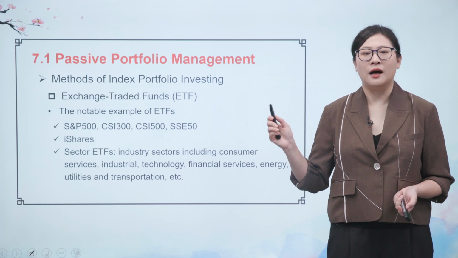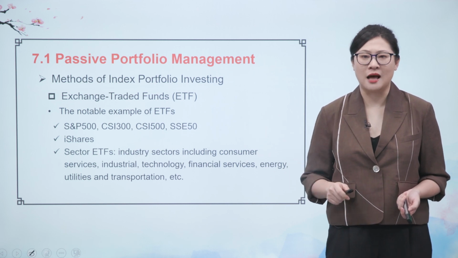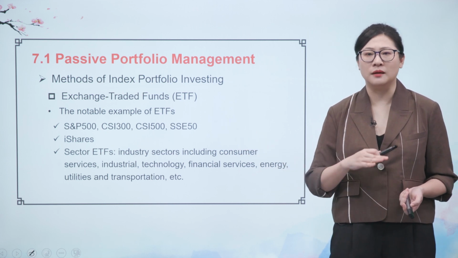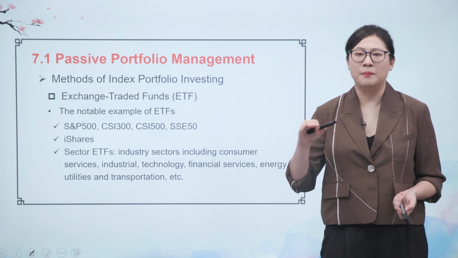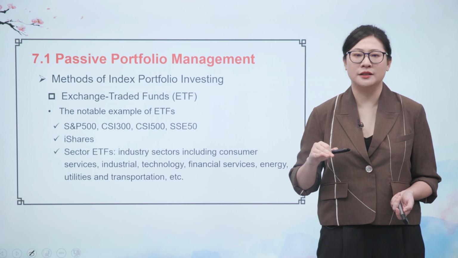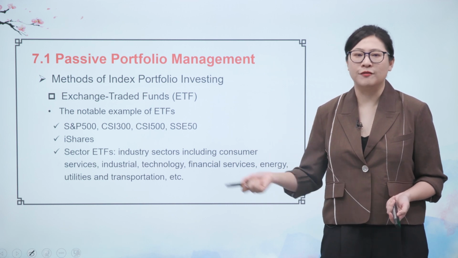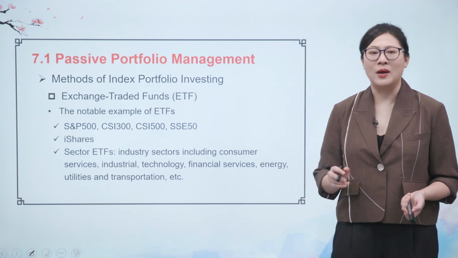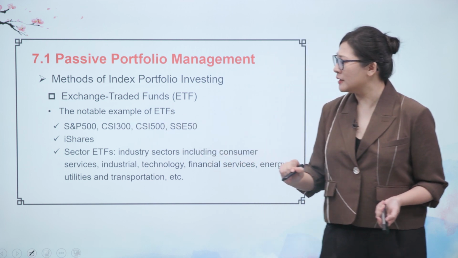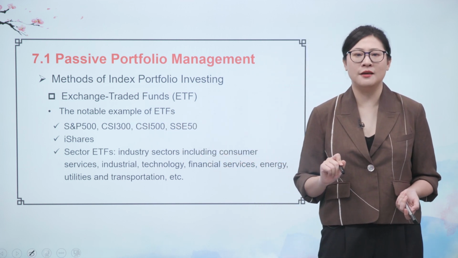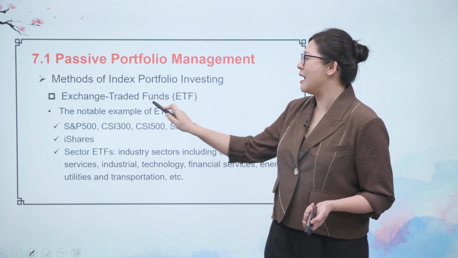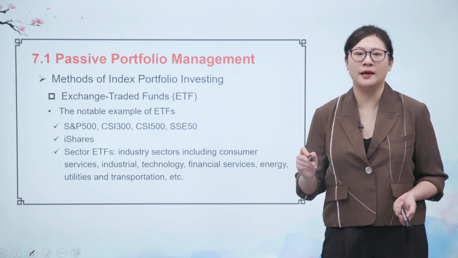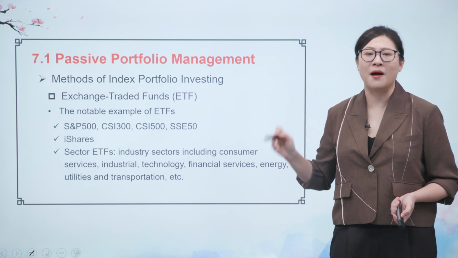Now let's have a look. There are lots of examples of ETF, so I will show you some famous ones. The first one is based on the home market, which we call the broad-based index. In Chinese, we call it 宽基指数. So the first one is S&P 500. That is very famous. And in China, we have CSI 300, CSI 500, SSE 50. So that's 沪深300, 中证500, 上证50. All these ETFs are tracking their market index benchmark.